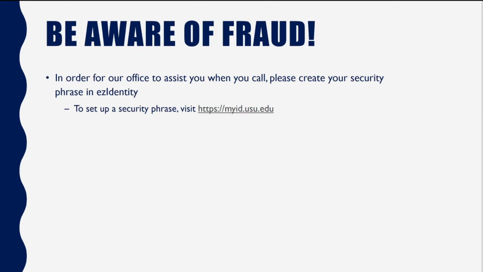Most mail that you receive from a formal government office is going to be mailed to you. And if ever in doubt and you're concerned, you can contact our office. But if you do have someone who contacts you and provides you fraudulent information or makes you provide personal information, you want to report that to USU Campus Police. USU Campus Police will give you information, they'll document your call, and though there may not be anything that they can do to prevent this fraud from happening again, it does let them know that it's been reported and helps us understand some of the issues our international students face.